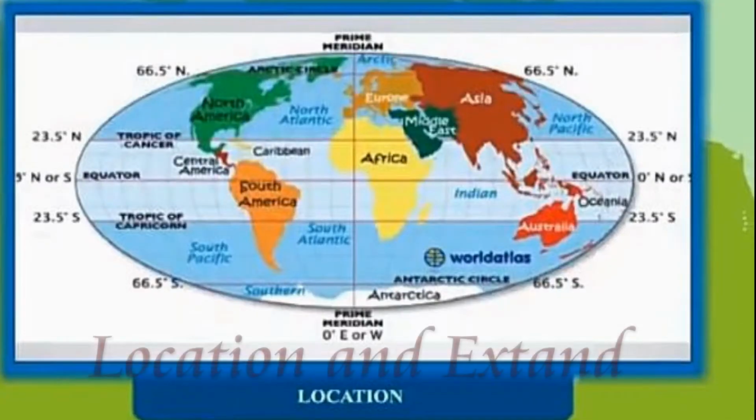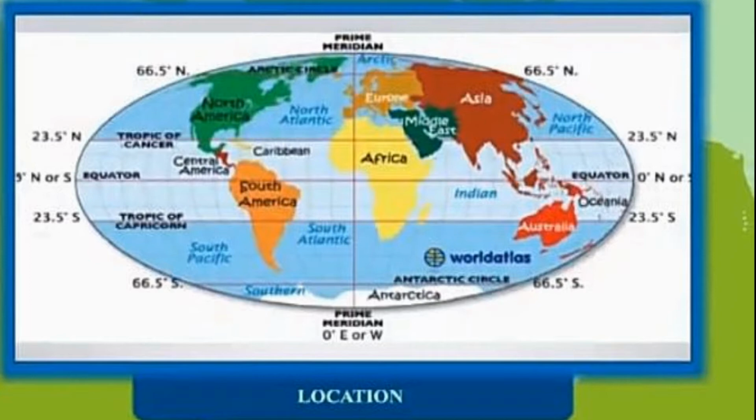Location and extent. North America is located in the western and northern hemisphere. It extends between 7 degree north and 83 degree north latitude. Longitudinally, North America extends between 53 degree west and 180 degree west longitude. It is eight times the size of India.